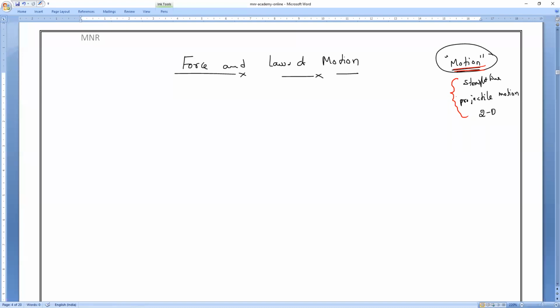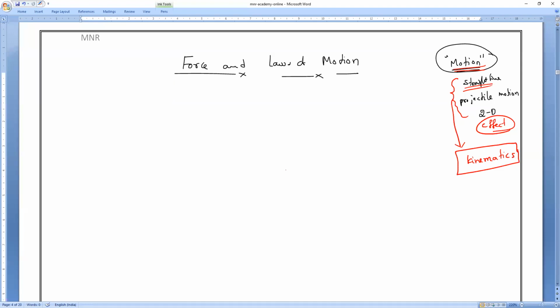Why is the motion caused? Who makes the body go? Who makes the body run faster or slower? That is the cause, and we never study that cause. We only study the effect. The effect, whatever we studied in the motion chapter, the entire thing, we call kinematics. What do we call it, everybody? Kinematics.